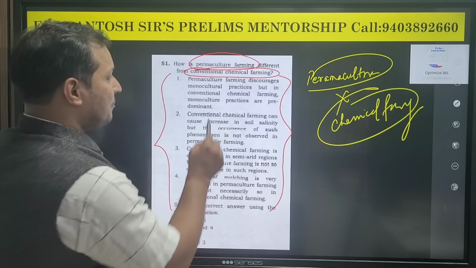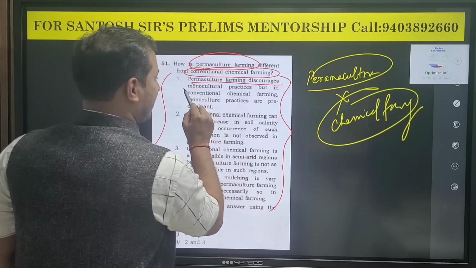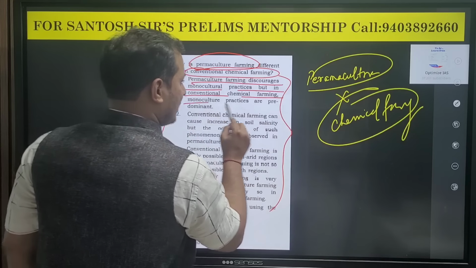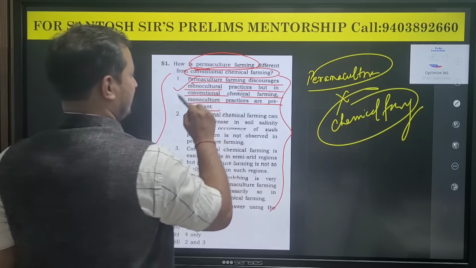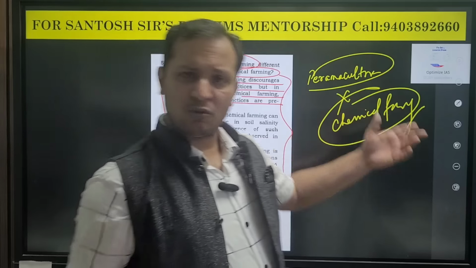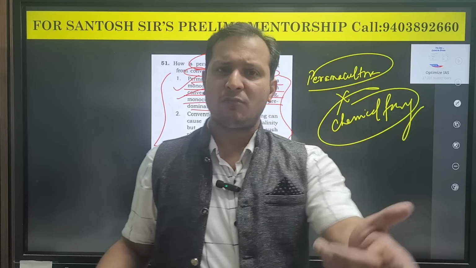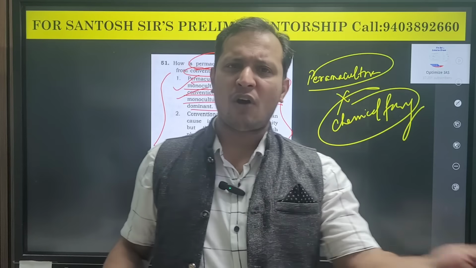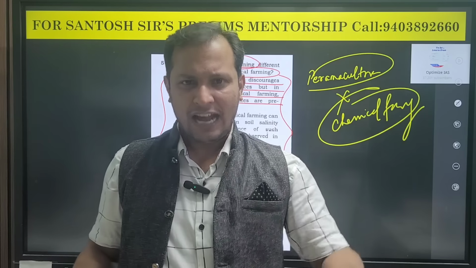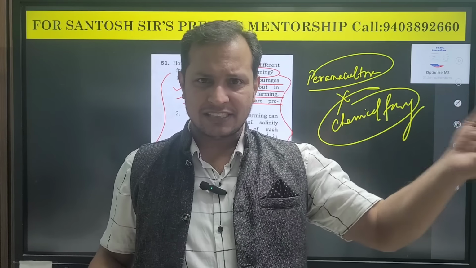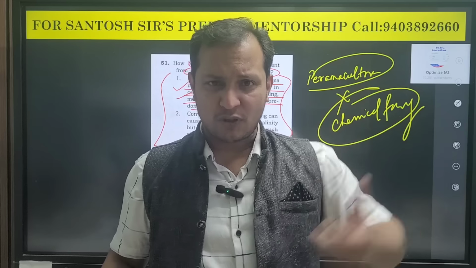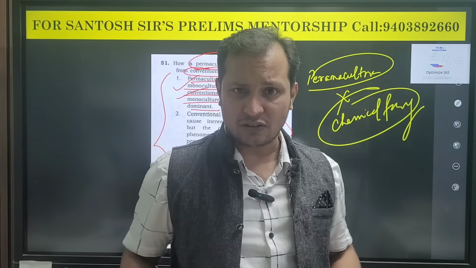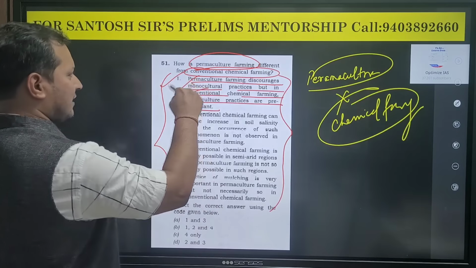Let us see how. Permaculture farming discourages monoculture practices, but in conventional chemical farming, monoculture practices are dominant. Yes. In chemical farming, monoculture is dominant or not? Green revolution is monoculture only. What is green revolution? Chemical based farming and monoculture, rice cultivation, wheat cultivation, because of which the entire cropping pattern has got distorted. So obviously statement 1 is correct.